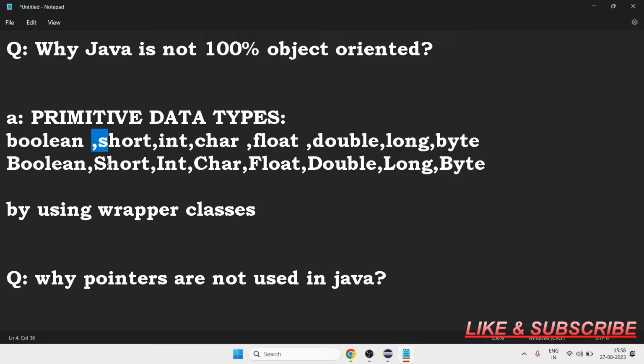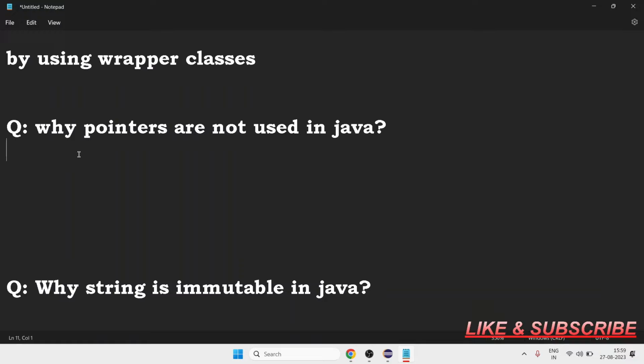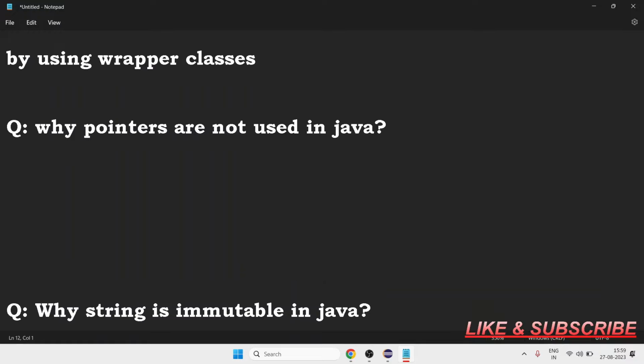Okay, so the next question is: why are pointers not used in Java? Java does not use pointers like C language and some other languages. The answer should be that Java is mainly known for its simplicity. If we add pointers, it will increase the complexity of the program.